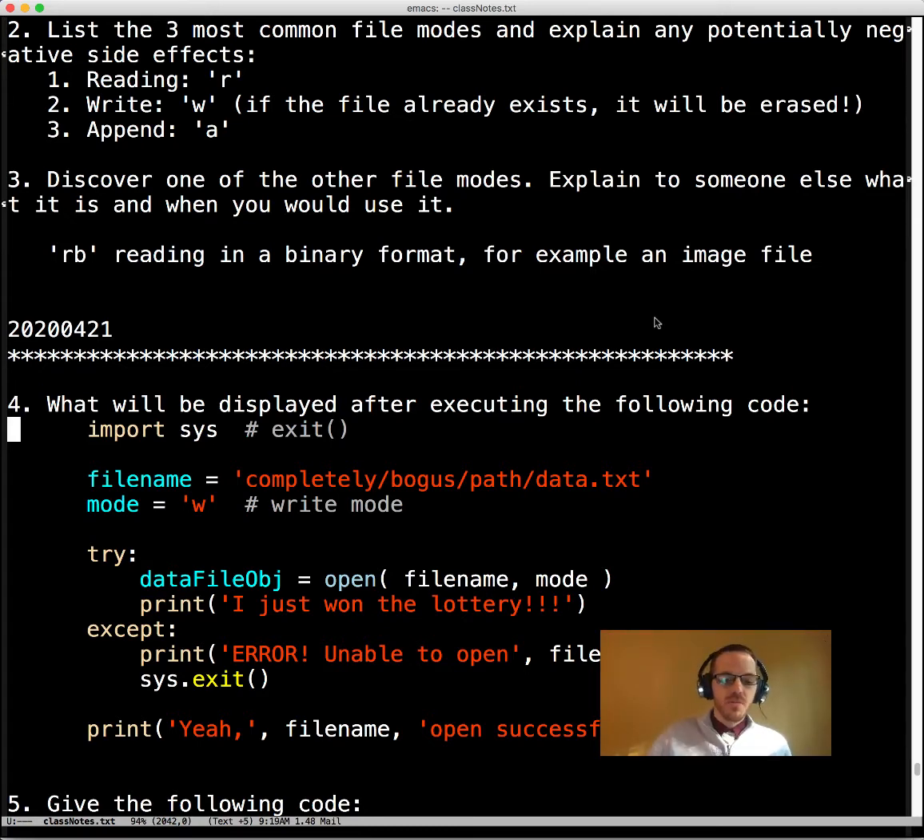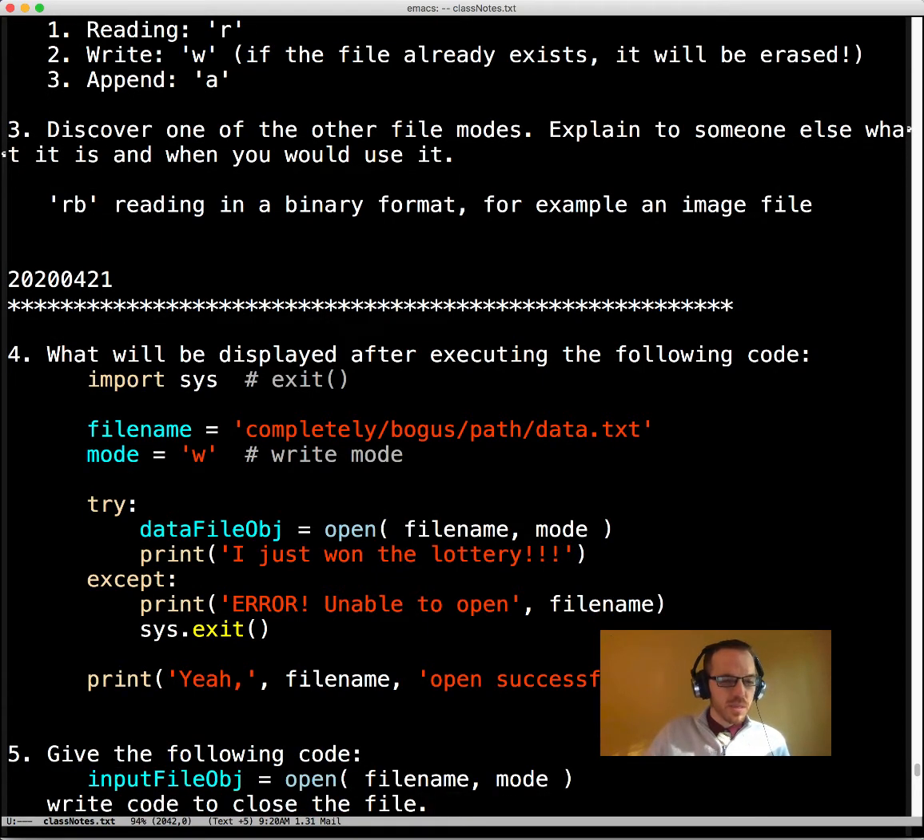We were going through the file exercises, and so what will be displayed after executing the code? Well, let's look at this. Import sys, and the comment here is to illustrate that that's for exit. So yep, sure enough, sys.exit, you can see that here. Okay, our file name is completely bogus path data.txt. That looks very suspicious to me. I'm just gonna go out on a limb here and guess that that file actually doesn't work.